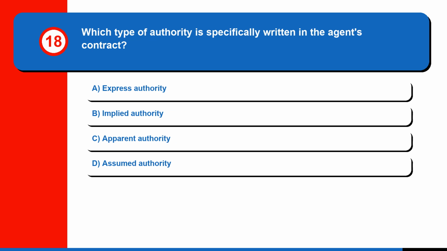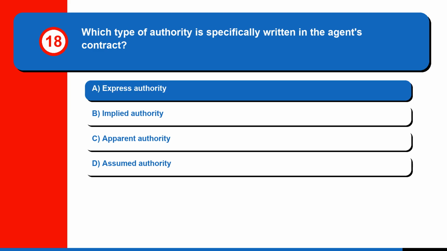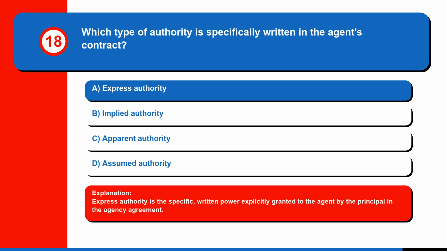Question 18. Which type of authority is specifically written in the agent's contract? A. Express authority, B. Implied authority, C. Apparent authority, or D. Assumed authority. The correct answer is A, express authority. Express authority is the specific, written power explicitly granted to the agent by the principal in the agency agreement.